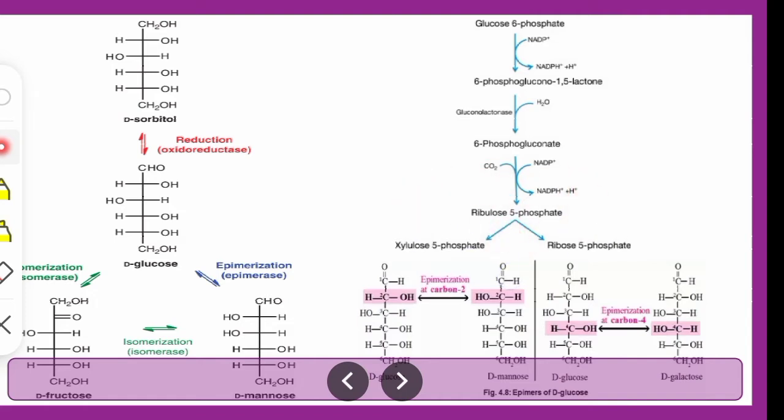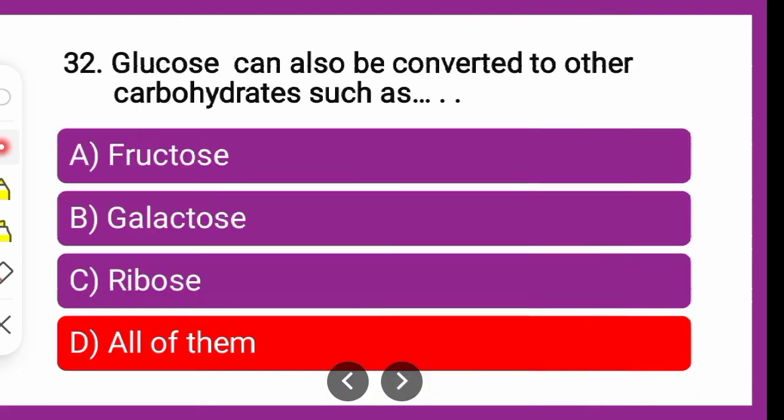So here you can see through various pathways like isomerization, epimerization, oxidation reduction, all these processes are forming various other sugars like fructose, mannose, galactose, ribose. So the correct answer is all of them. Fructose, galactose, ribose, all these carbohydrates can be formed from the glucose, which are pentose and hexoses.